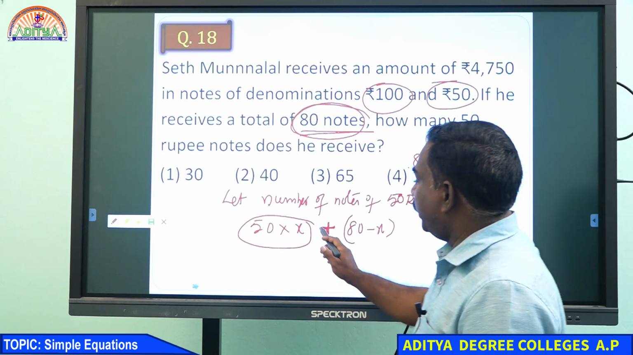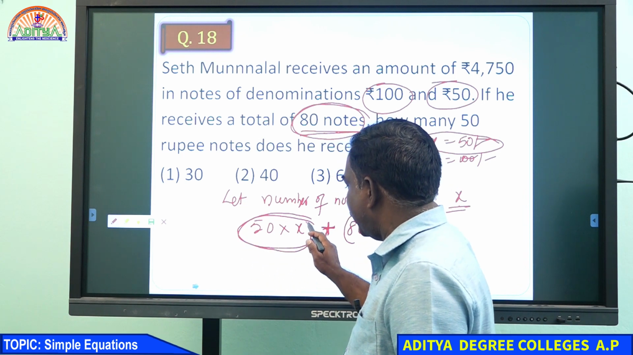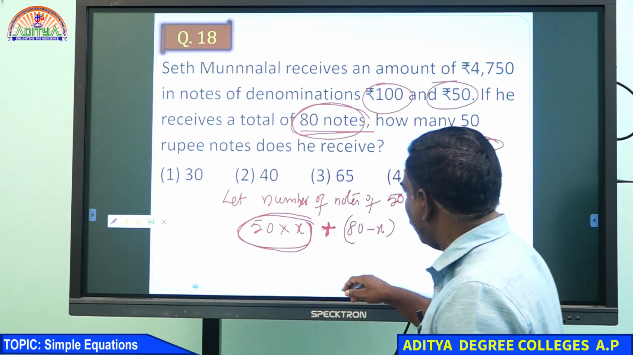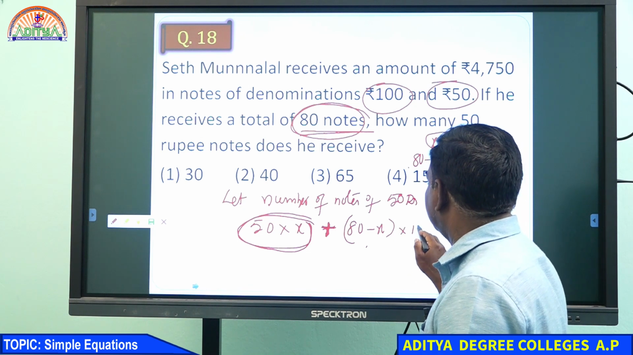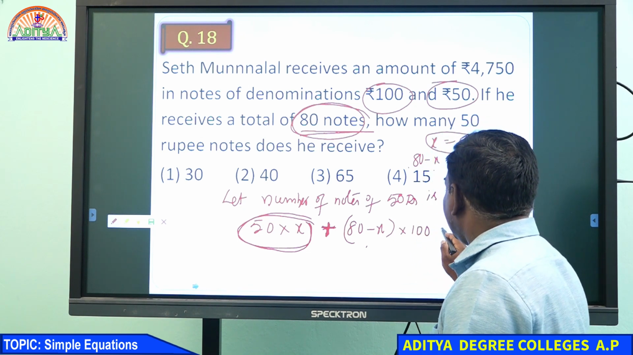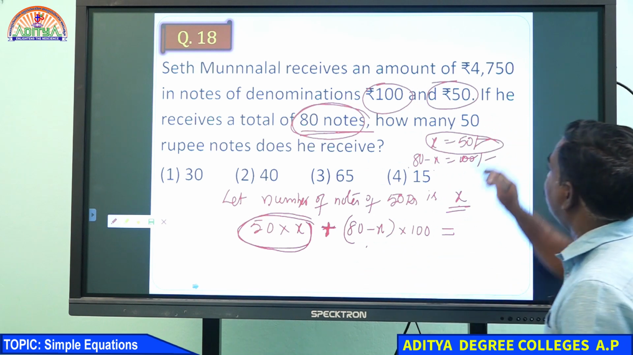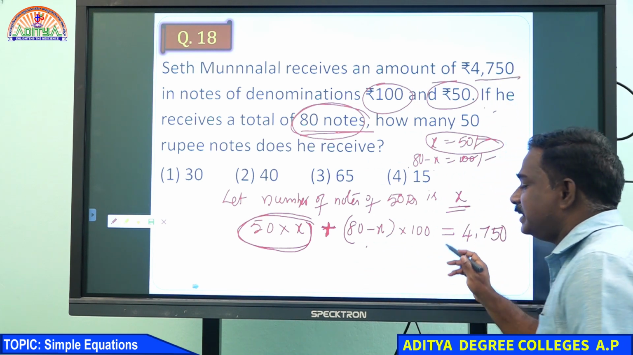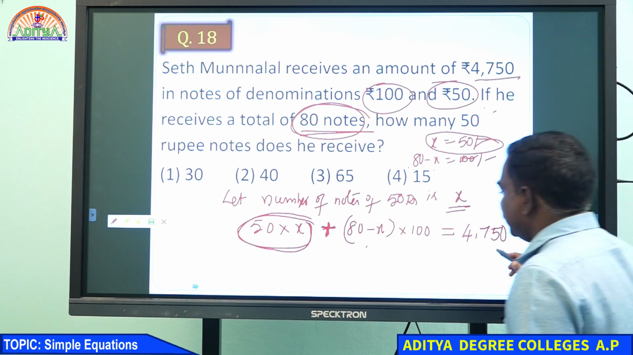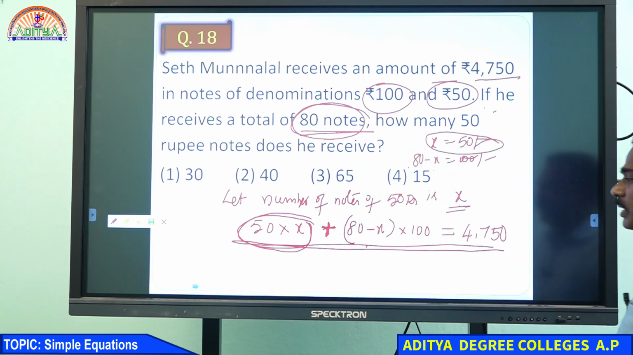Now 50 rupee notes are X, plus the remaining notes, 80 minus X, which are 100 rupee notes. This will give the total amount, 4750. Just this equation is enough to get the answer. Only one equation.